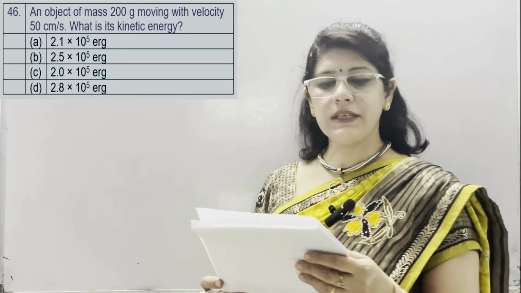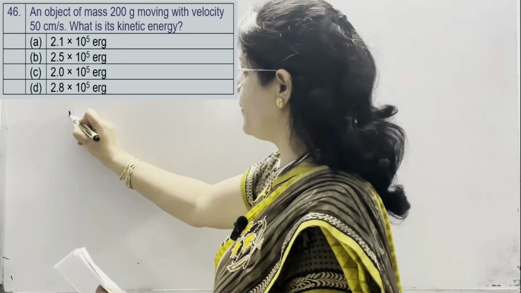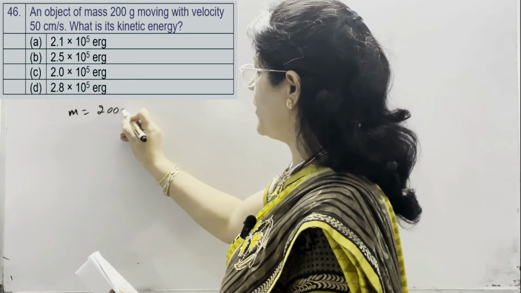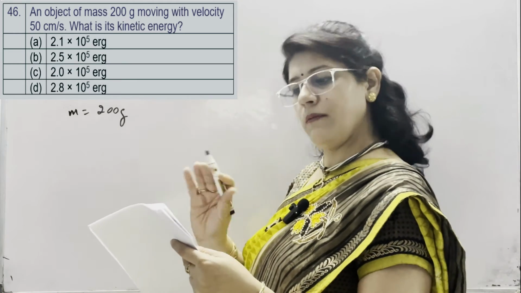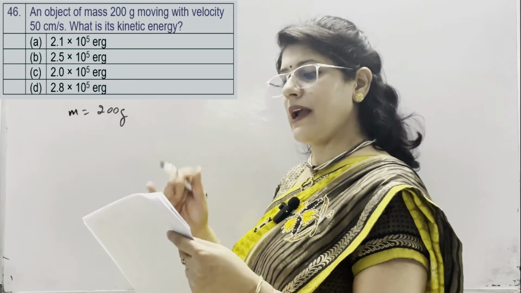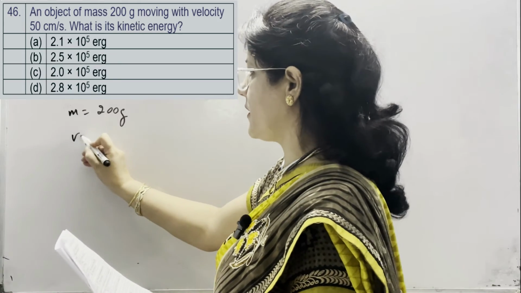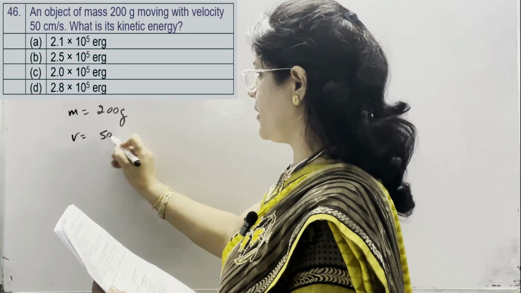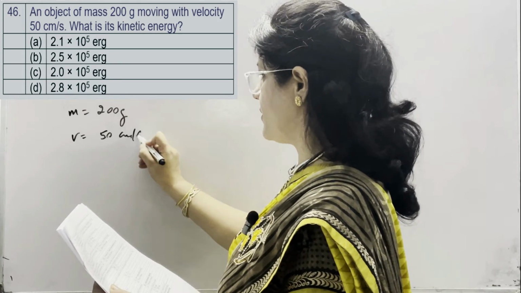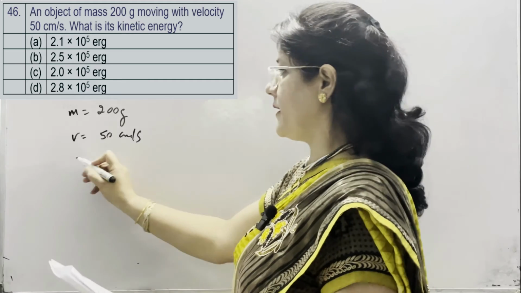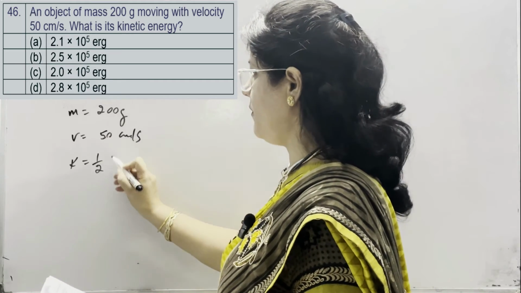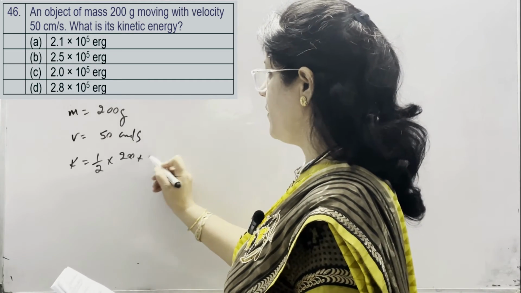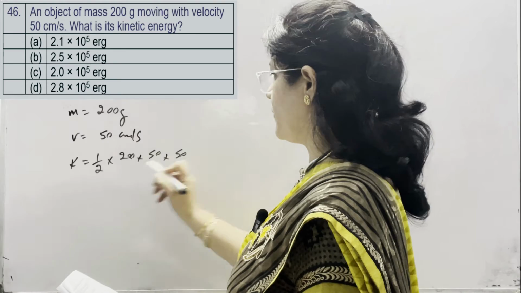In question number 46, an object of mass 200 gram. Mass is given as 200 gram, which is in the CGS system. Mass is given in CGS and velocity is also in centimeter per second, so we need not change them into SI units here. What is its kinetic energy? So kinetic energy is half m v square, with 50 into 50.